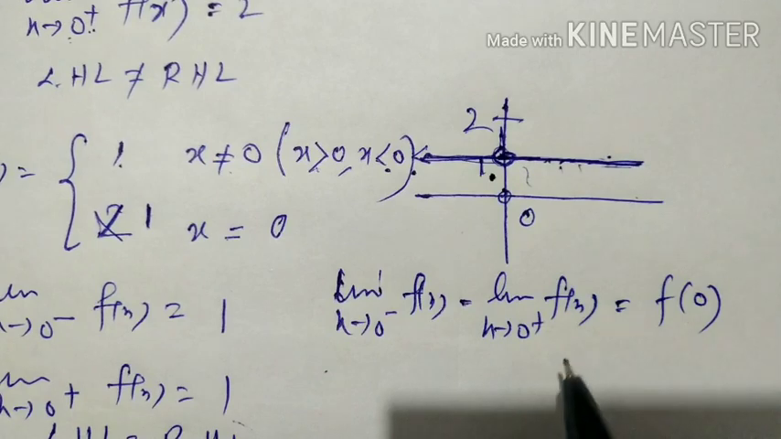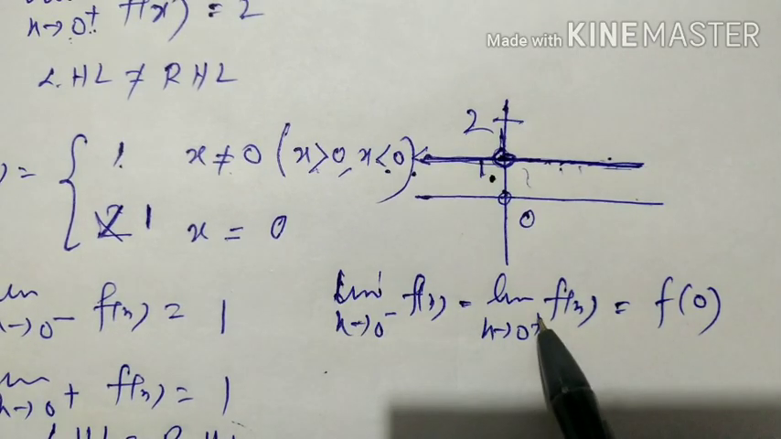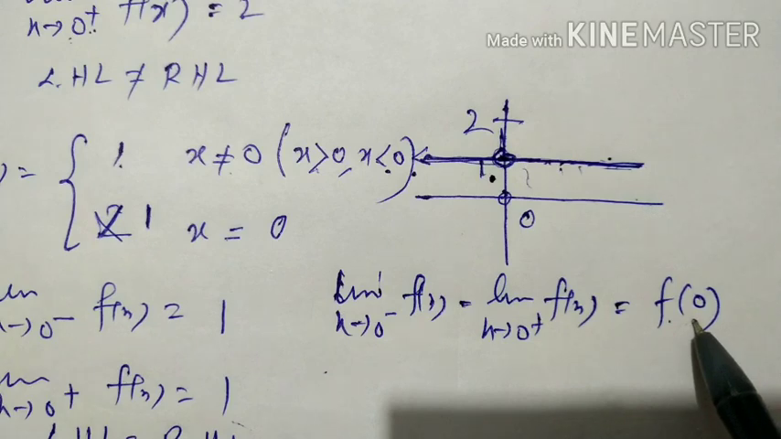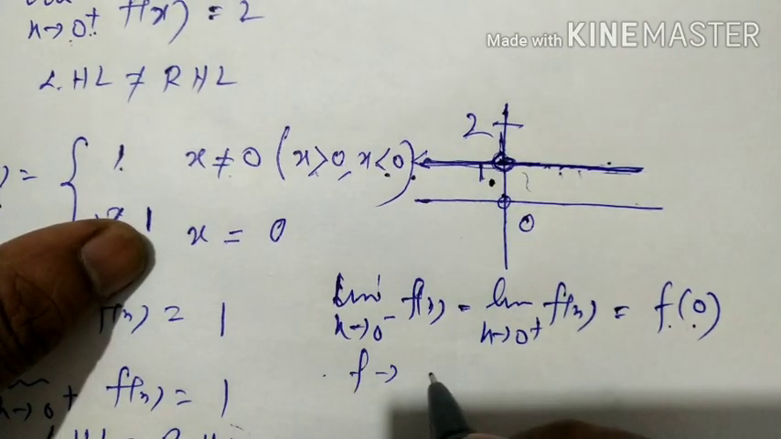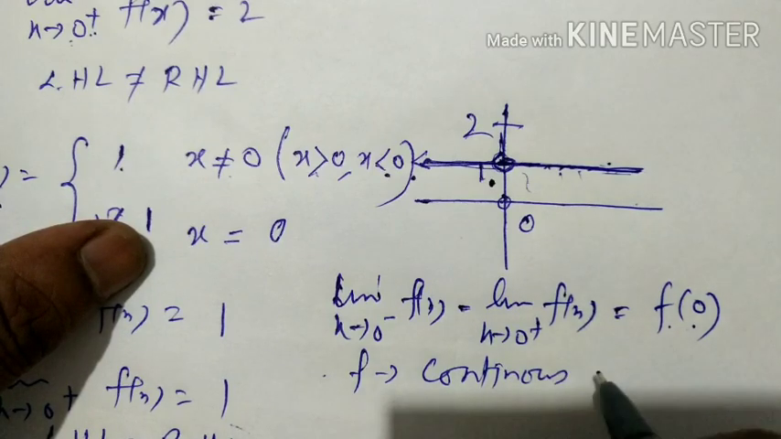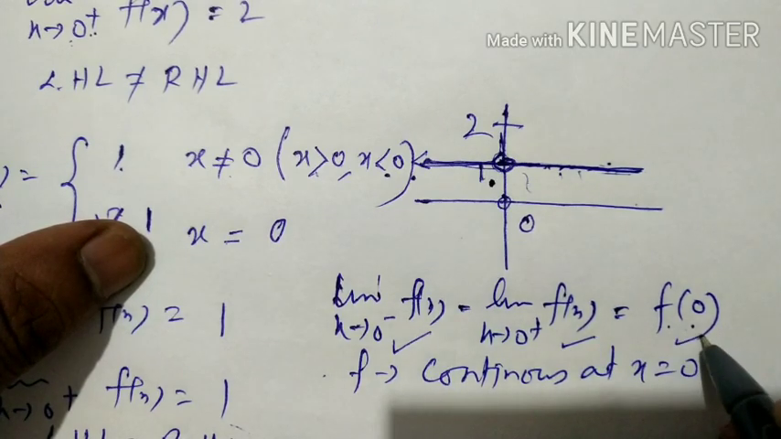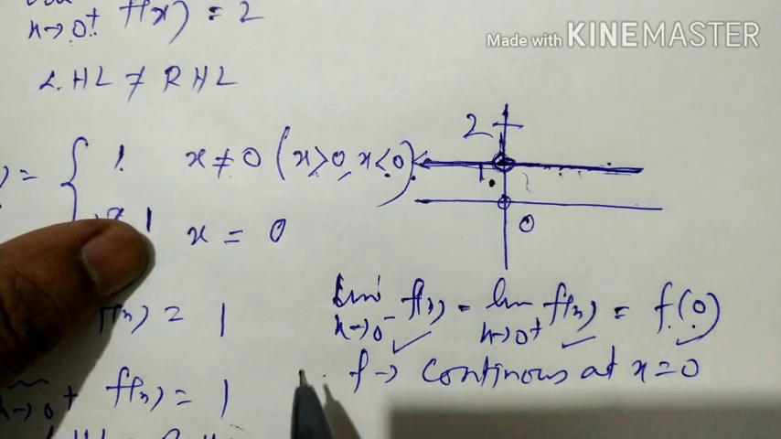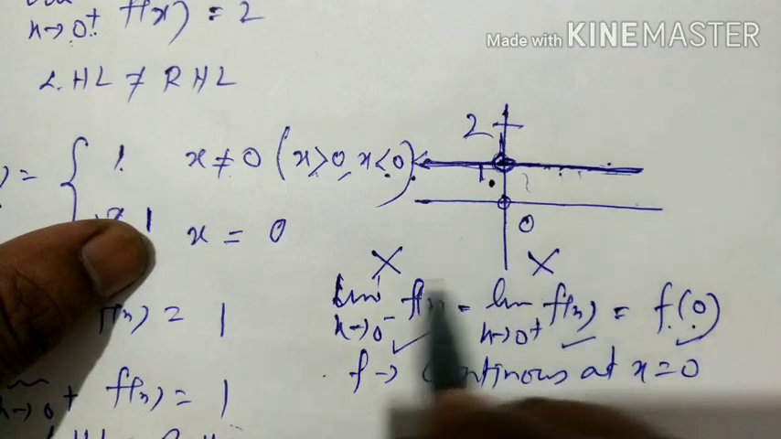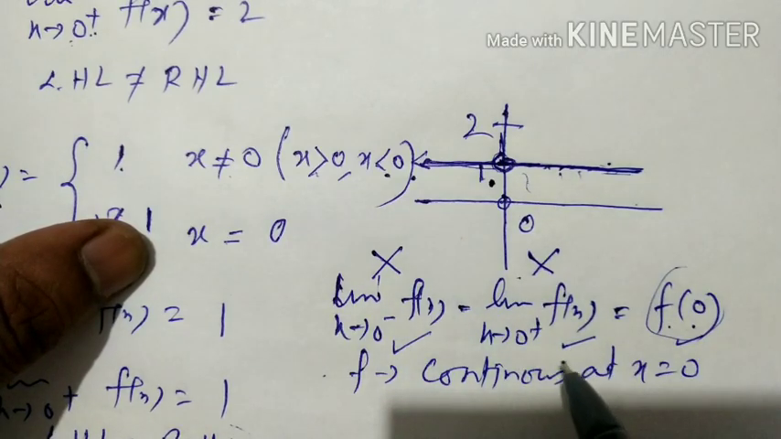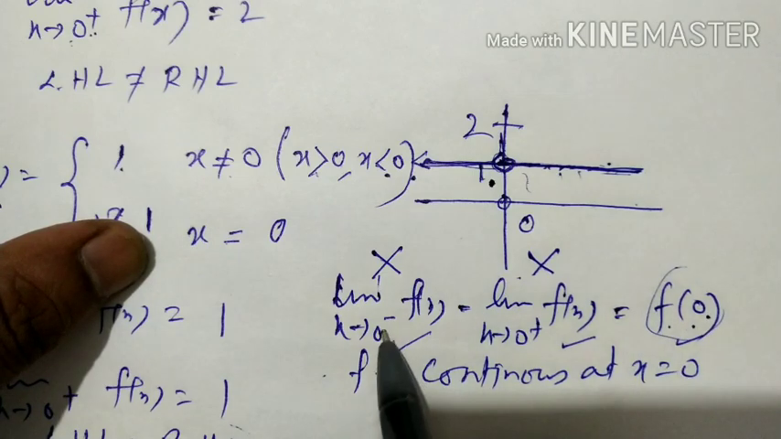So ultimately, if the left hand limit is equal to the right hand limit is equal to the value of the function at that particular point, here the point is 0, then we can conclude that the function is continuous. So f is continuous at x equals 0 when left hand limit equals right hand limit equals the value of the function. Very important is that the left hand limit and right hand limit must exist, and also f(0) must exist. If all three exist and they are equal, you can conclude that the function is continuous at x equals 0.